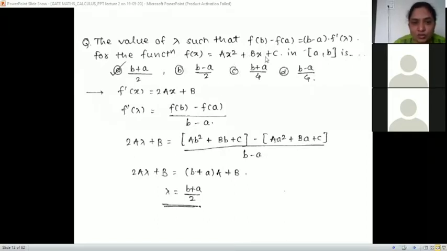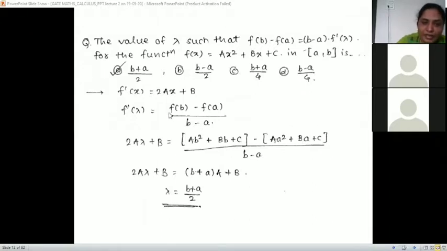Okay, the function is ax square plus bx plus c. We'll write its derivative, f dash of x. What is the derivative of that function? 2ax plus b. Next, here in our given condition there is f dash of lambda and we have f dash of x, so in place of x we'll put lambda. The given thing is f dash of lambda is f of b minus f of a upon b minus a. So f dash of lambda is 2a lambda plus b, substituting x as lambda. So 2a lambda plus b is equal to f of b minus f of a upon b minus a.